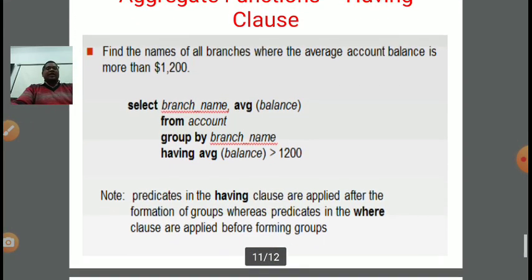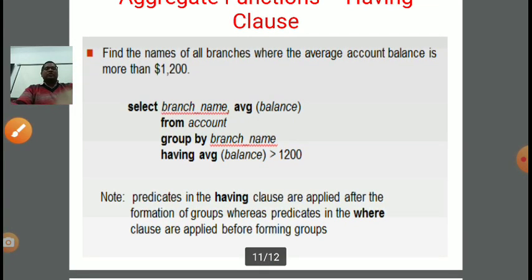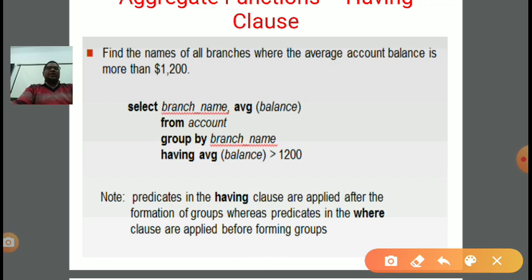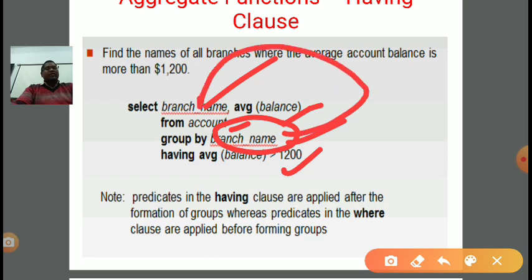Now the having clause with aggregate functions. If you want to put a condition on an aggregate function, then the having clause is used. The where clause is used for a single attribute, but the having clause is used for putting a condition on the aggregate function. So here I am saying find the names of all branches where the average account balance is more than 1200. So we are putting a condition on the average balance. First we calculate the average balance from account and the branch name also. We are doing group by on branch name. This branch name attribute is in group by, so it should be present in the select clause, and the condition on the average is written under the having clause.